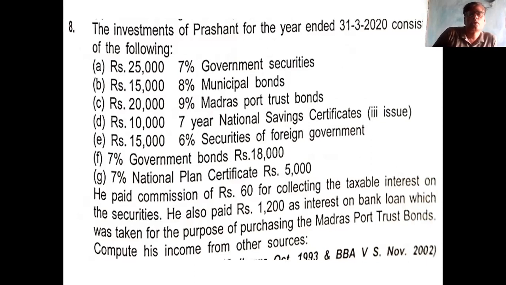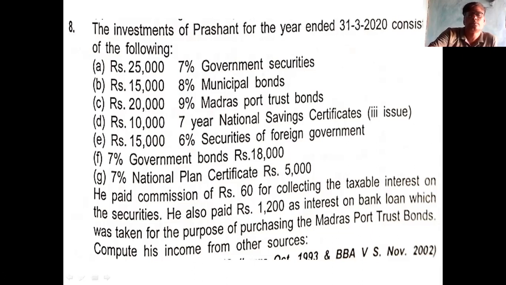The investments of Prashant for the year ended 31st March 2020 consisted of the following. First is 25,000, 7% government security. 25,000 is the investment, 7% is the rate of interest.